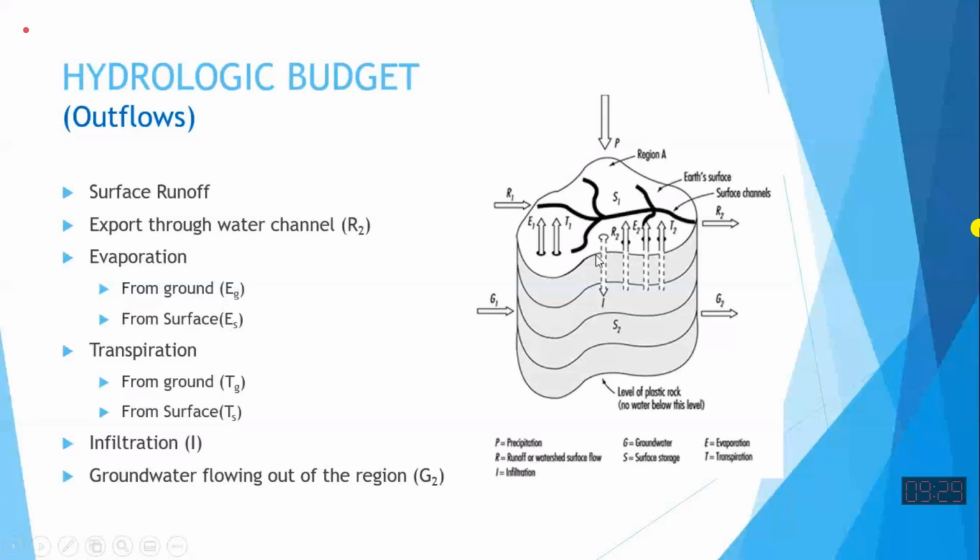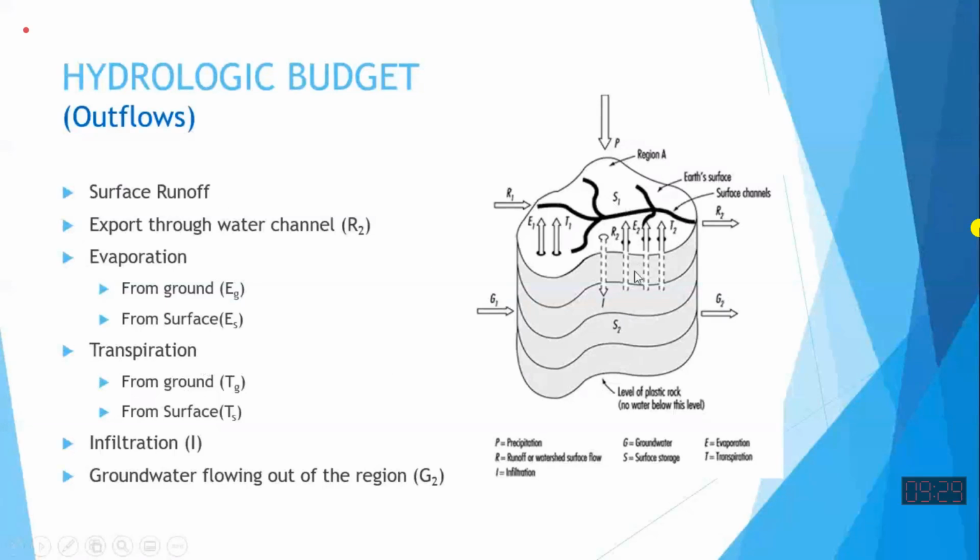If evaporation occurs from water bodies like rivers, ponds and streams, we say this is surface evaporation. These are considered as outflow. Transpiration, if there is a tree over here and water is evaporated through the leaves of the tree, will also be considered as outflow.